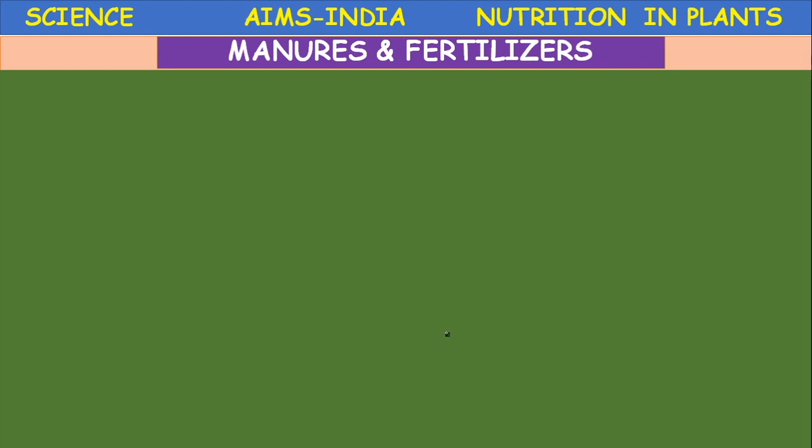So when manures are added to the soil, they increase the humus. Humus means the moisture of the soil will be retained for a long time and some nutrients are added. But when fertilizers are added, the humus does not increase. Fertilizers give instant results. We cannot replace fertilizers with manures. Fertilizers are specific, meaning the nutrients present in the fertilizers are specific, but manures are natural fertilizers. They slowly add nutrients to the soil. Okay.